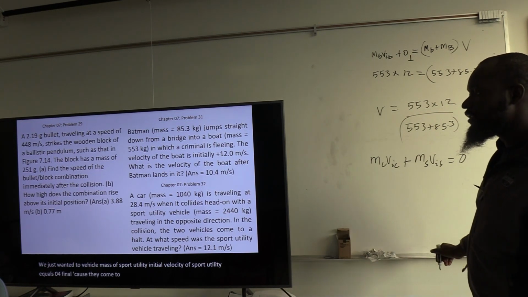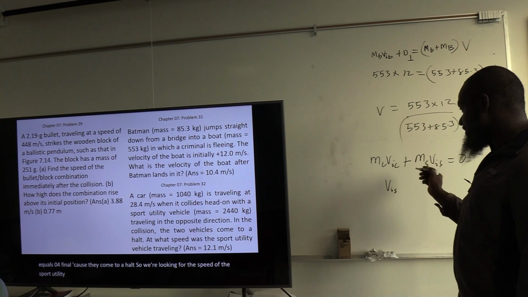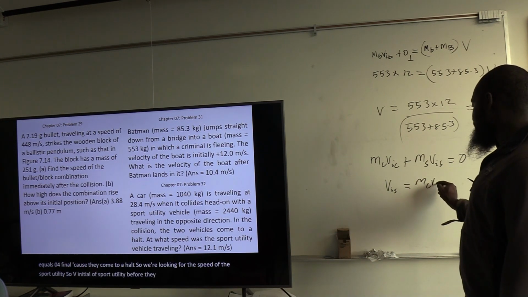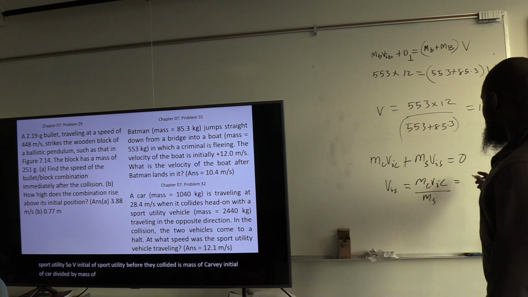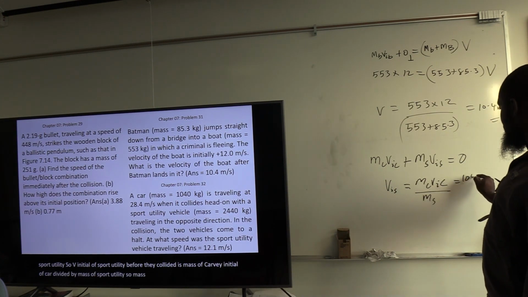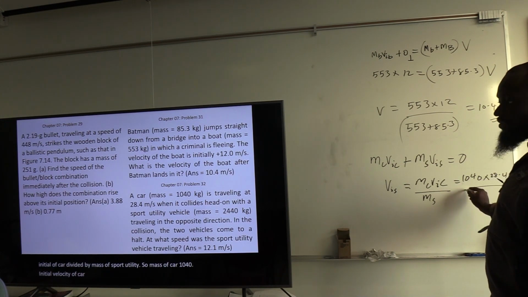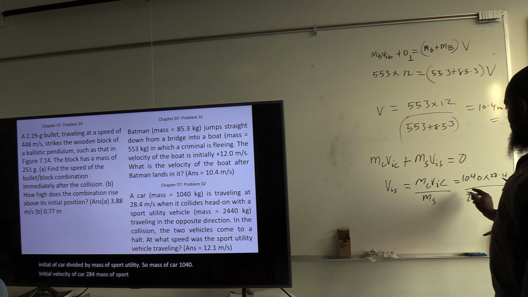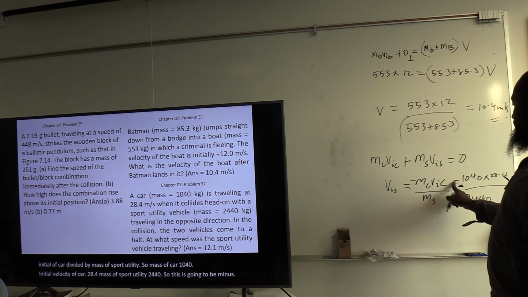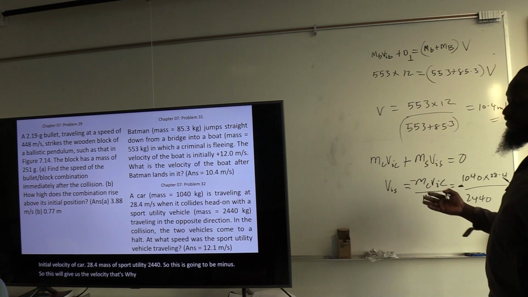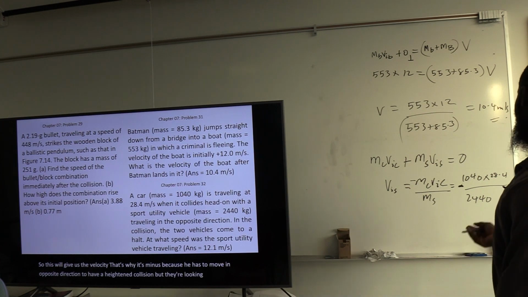So we are looking for the speed of the sport utility. So V initial of sport utility before they collided is mass of car, V initial of car, divided by mass of sport utility. So mass of car, 1040, initial velocity of car, 28.4, mass of sport utility, 2440. So this is going to be minus. So this will give us the velocity. That's why it's minus, because it has to move in opposite direction to have a head-on collision.